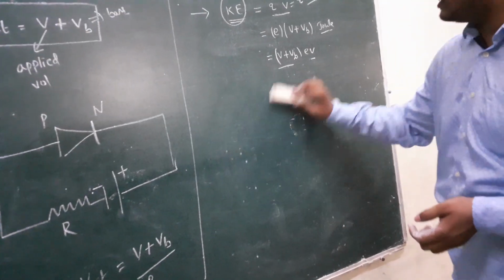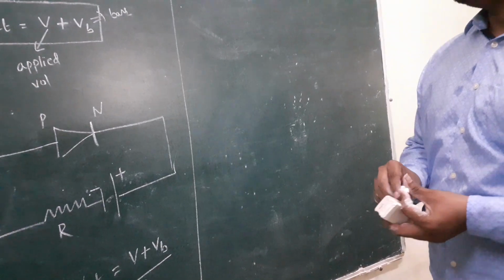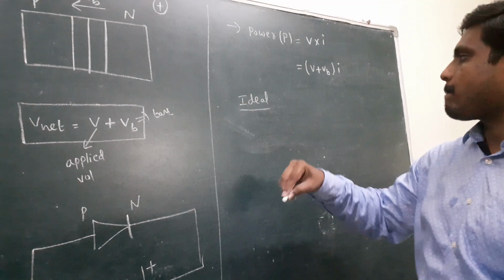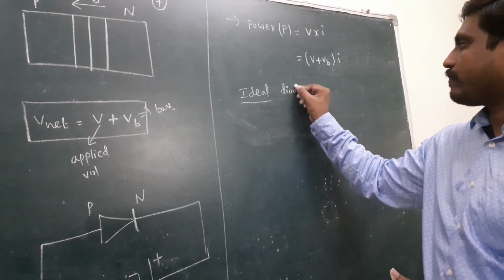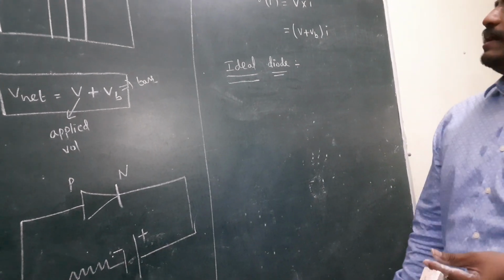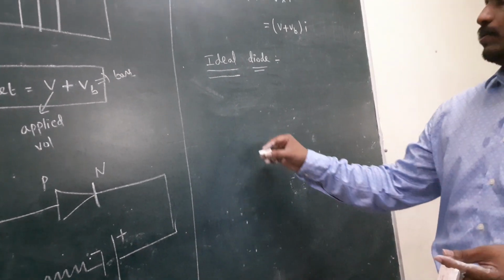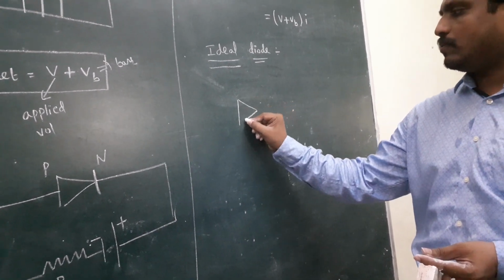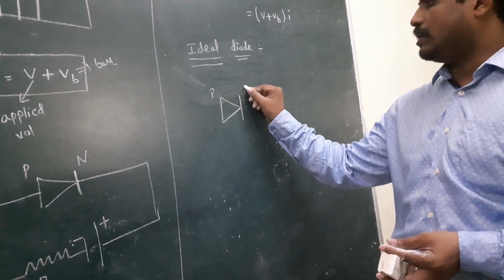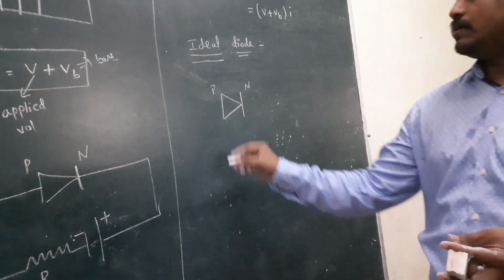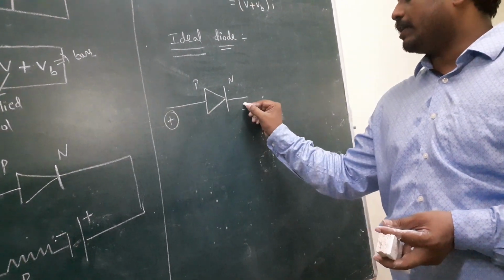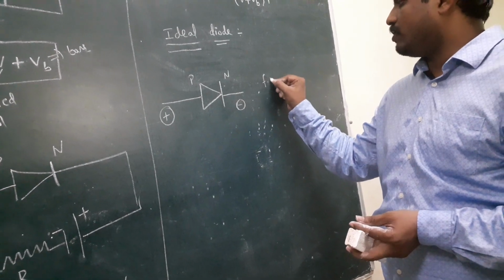Next I discuss a small formula, a small concept. I take the ideal diode. Here, this is the diode. This is the PN, the symbol of a diode. For example, P is connected to positive and N is connected to negative. This bias is called forward bias.